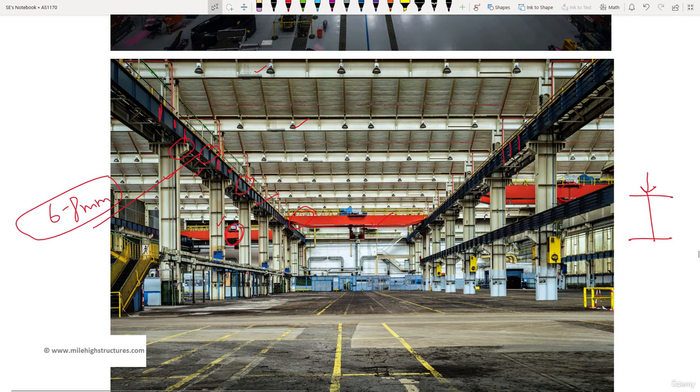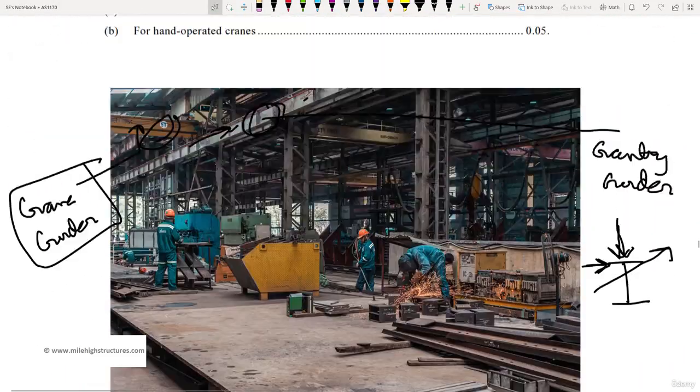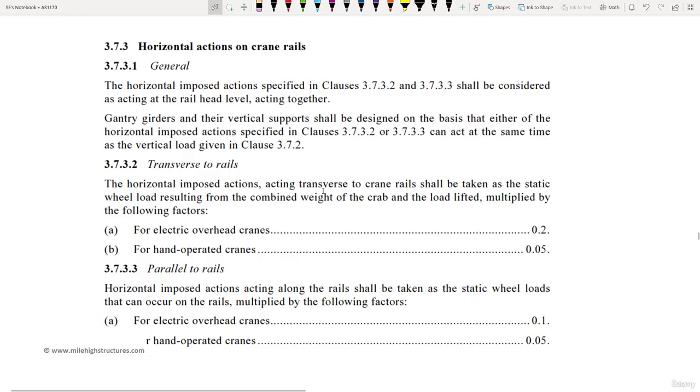So in here, we can see that this is basically a four-wheel crane. That is, if we are watching this from the upper view here, it shall be basically supported on four wheels. So two wheels on one side and two wheels on the other side. And that is the basic concept of the crane rails. So section 3.7.3 helps us in deciding the horizontal actions on the crane rails.